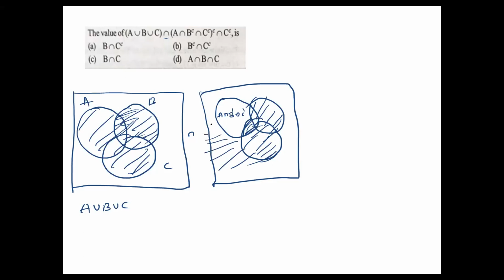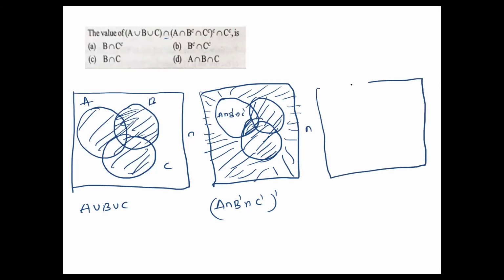Not only this one, even the outside area also, because they gave the dash, which means outside also. So this is nothing but A intersection B dash intersection C dash whole dash. This is A and this is B and this is C. Here C dash means except this part. Except this part means what is the remaining? This part.